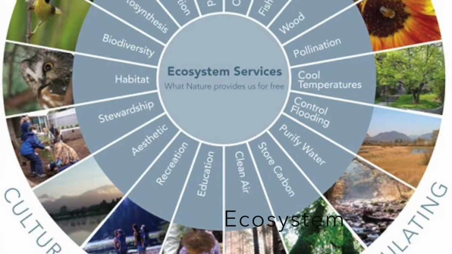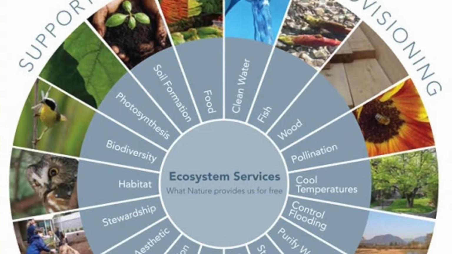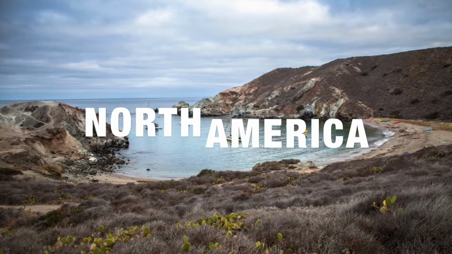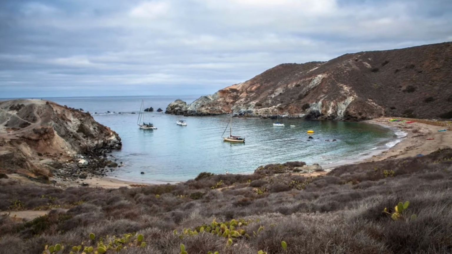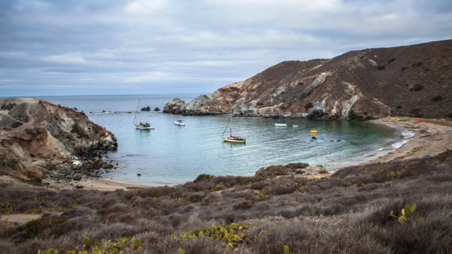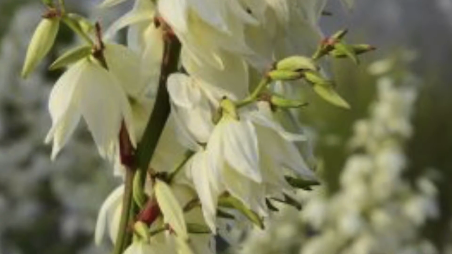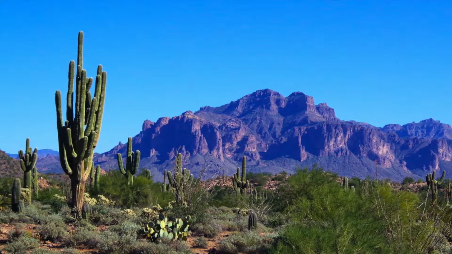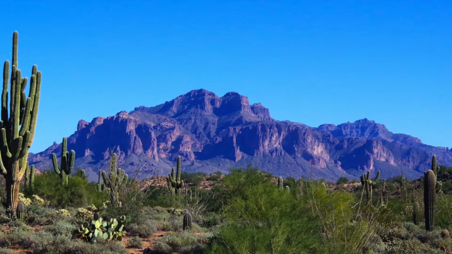Ecosystems. An ecosystem is defined as a biological community of interacting organisms and their physical environment. North America. Some ecosystems in North America are the chaparral in coastal California. It has a Mediterranean climate. The vegetation consists mainly of chaparral and oaks. Some of its wildflowers are the yucca and California poppy. In fauna, you can find mule deer, gray fox, cougar, coyote, and some other chaparral species.